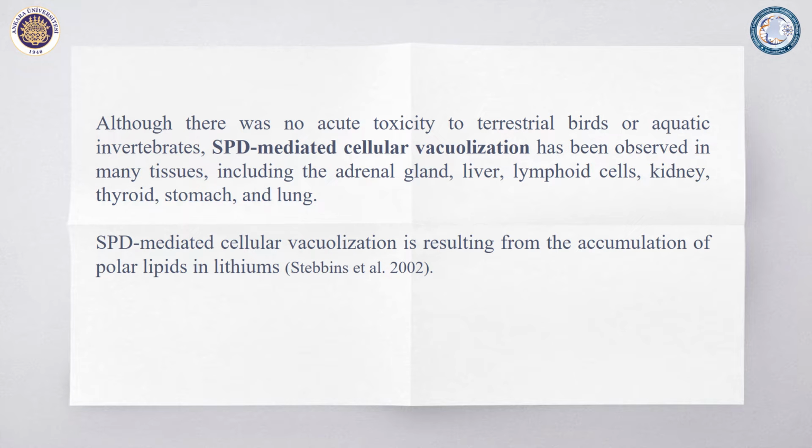Although there was no acute toxicity to terrestrial birds or aquatic invertebrates, spinosad-mediated cellular vacuolization has been observed in many tissues, including the adrenal gland, liver, lymphoid cells, kidney, thyroid, stomach, and lung. Stubbins et al. showed that spinosad-mediated cellular vacuolization results from the accumulation of polar lipids in lysosomes.